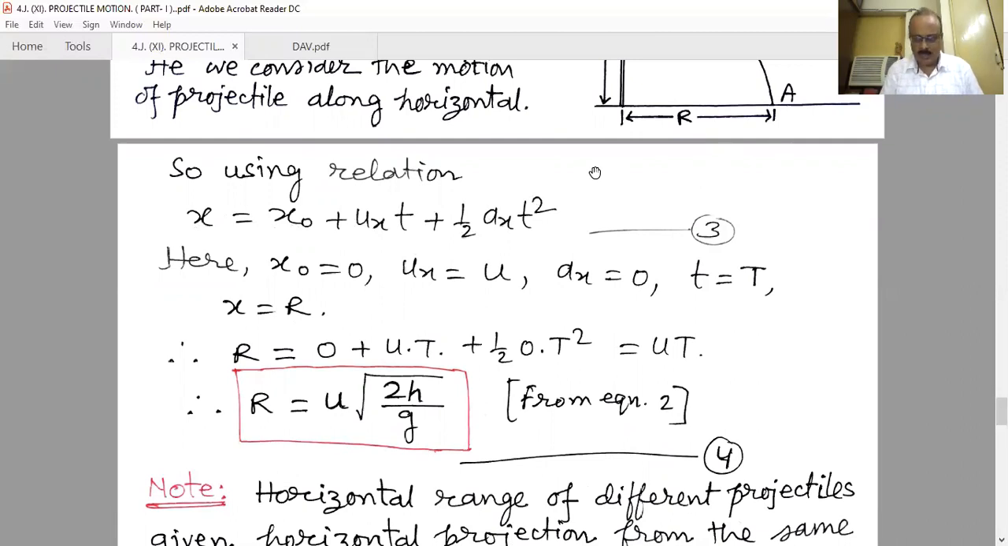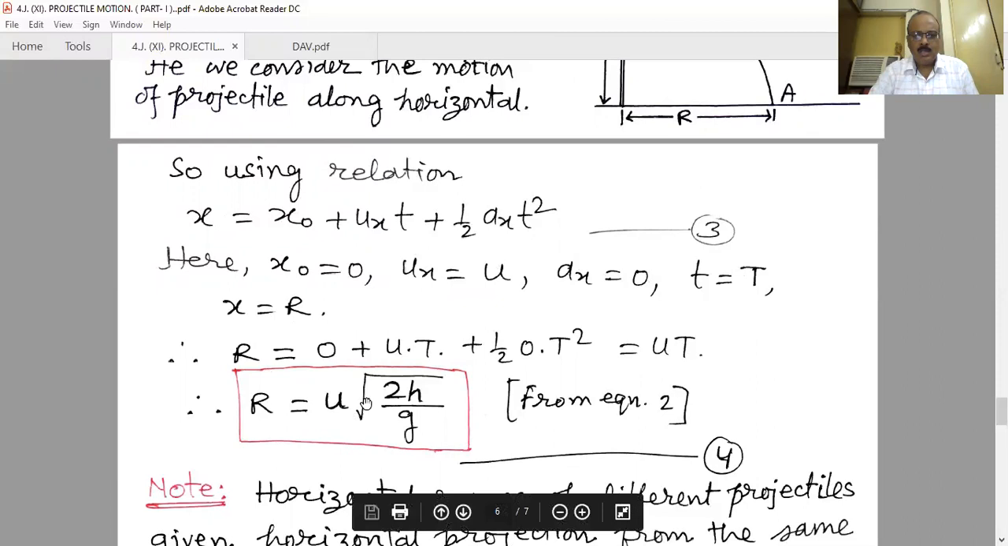when we consider the horizontal direction movement, we separately take x equals x naught plus ux t plus half ax t square. Here also x naught is 0, ux is the initial velocity u along the horizontal direction, and ax is also 0 because there is no force acting on the projectile along the horizontal direction, and t is the capital T. Now putting all these values in this equation, x is equal to r, the range: r equals u into t plus half into 0 into t square because ax is 0, and we get r is equal to u into t.